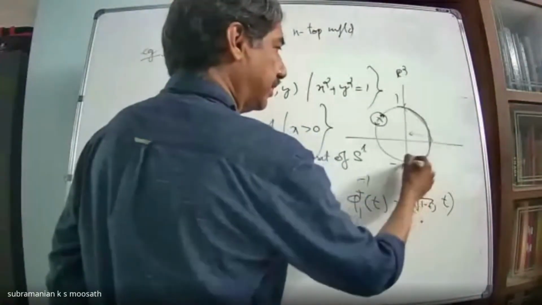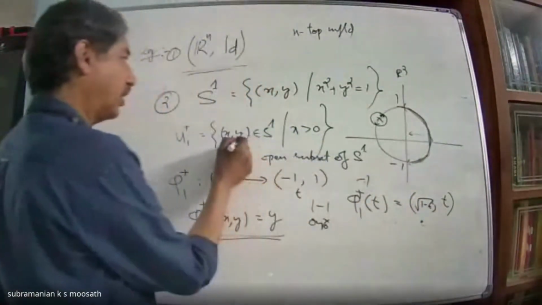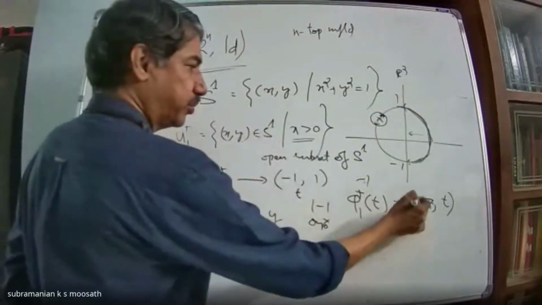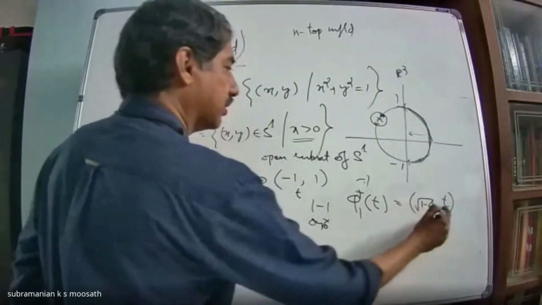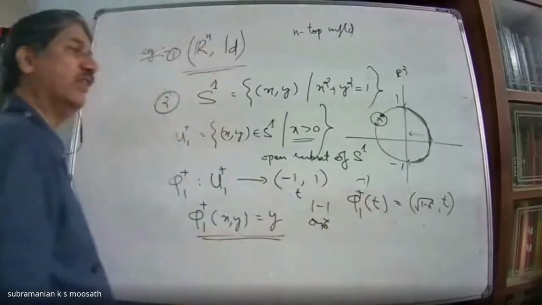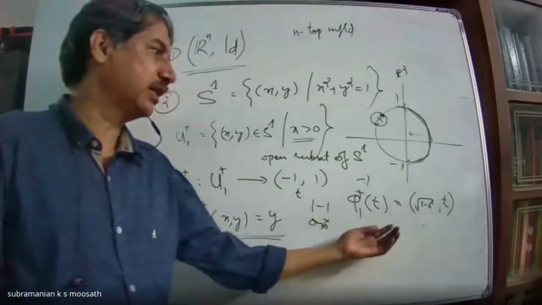Plus, because you are in this segment. That means the set of all (x, y) with x greater than 0. So I am putting only root of 1 minus t square. That means it is plus root. Okay, this is the inverse function. So the inverse function exists. Is it continuous?